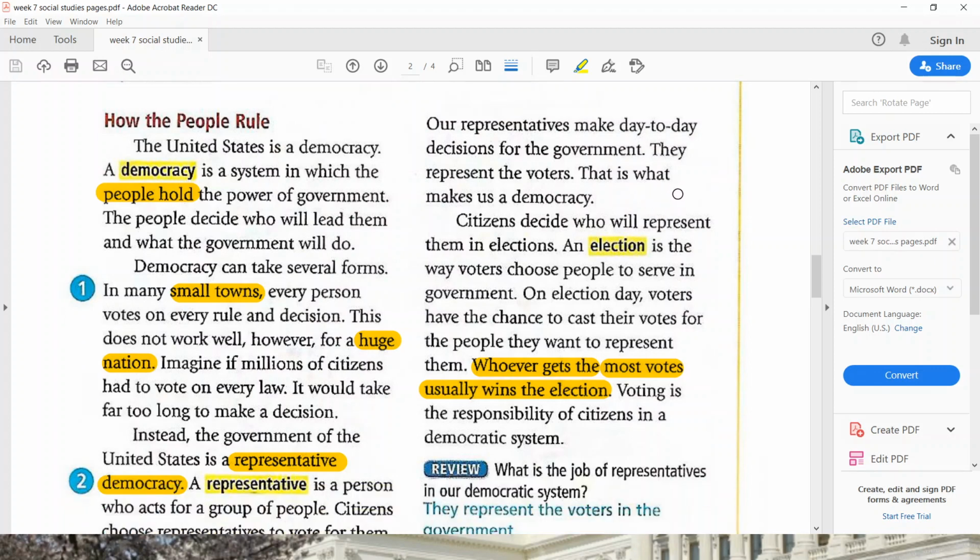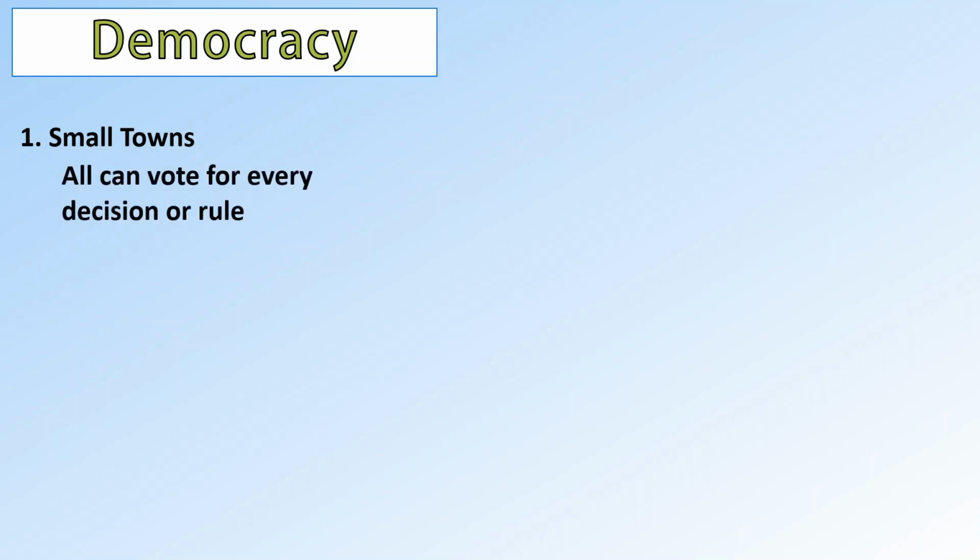So I'm going to explain to you right now the second and the third paragraph in a PowerPoint presentation. So here I'm going to discuss with you democracy, democracy for different parts of the United States. When it happens in small towns, like for example, there are only like 100 to 500 people in small towns, people can have a vote for every decision or rule in their place. So if there are only 100 people, that's so manageable.